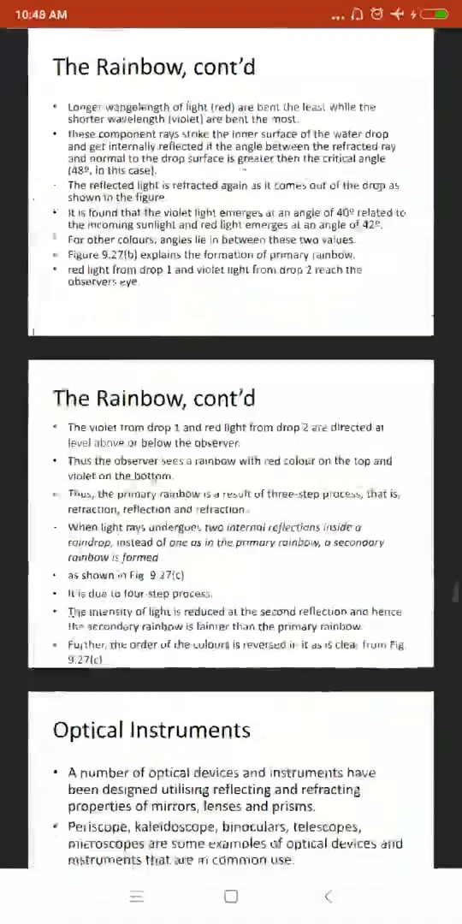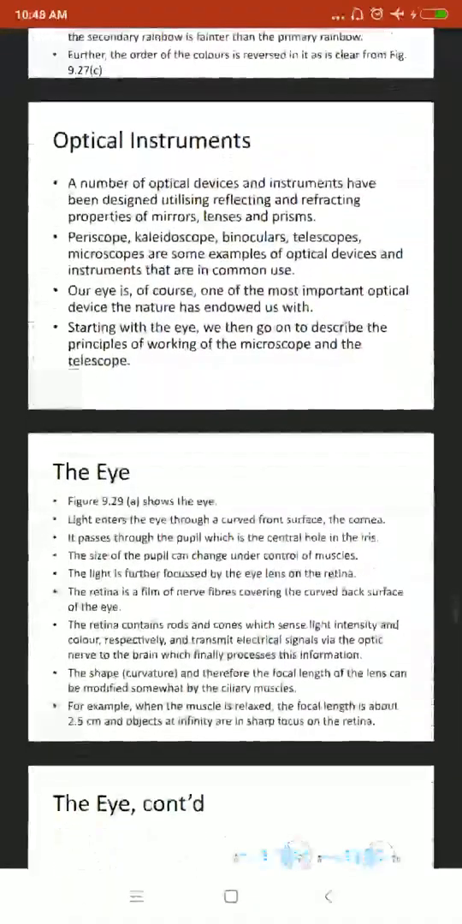Now, let us understand the optical instrument. A number of optical devices and instruments are designed by utilizing reflecting and refracting properties of mirrors, lenses, and prisms. Periscope, kaleidoscope, binocular, telescope, microscope, these are examples of optical devices and instruments that are in common use. Our eye is one of the most important optical devices naturally we have. So let us start with the eye, and then we will describe the working of microscope and telescope.